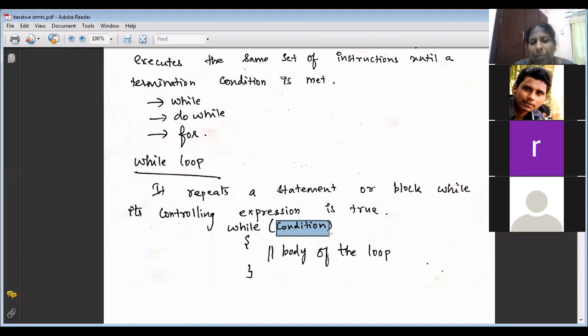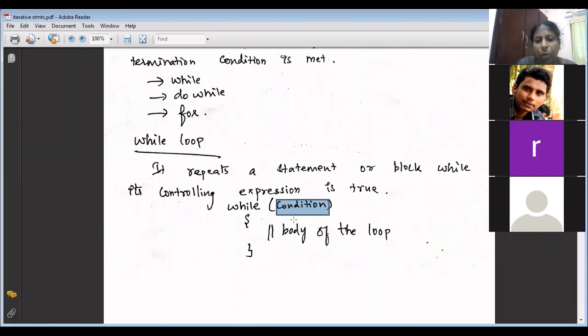In C, C++, while of 1. 1 means it is true, isn't it? But in Java, 1 is not true, and 0 is not false. So this while condition should be a Boolean expression. What do you mean by the word Boolean expression? It is not 0 or 1. The result of the expression is true or false. So the output should be either true or false.